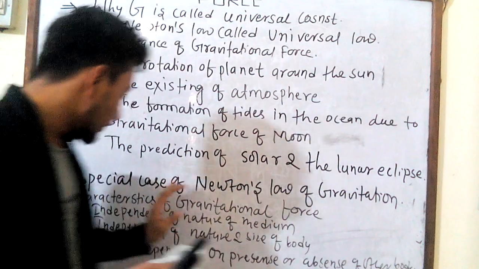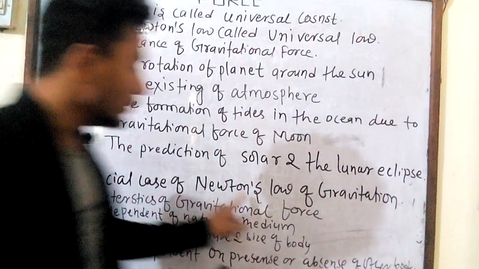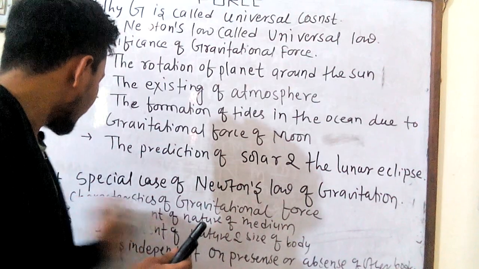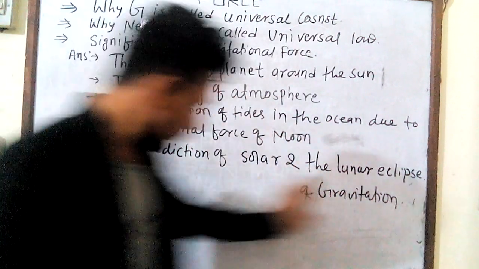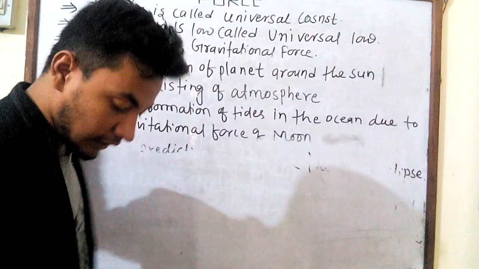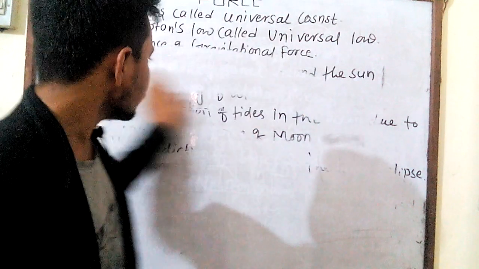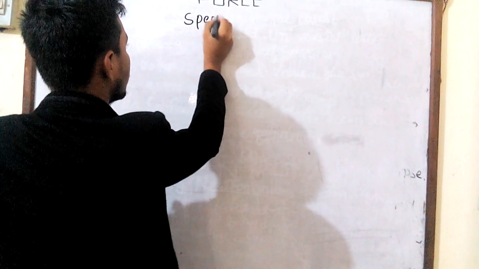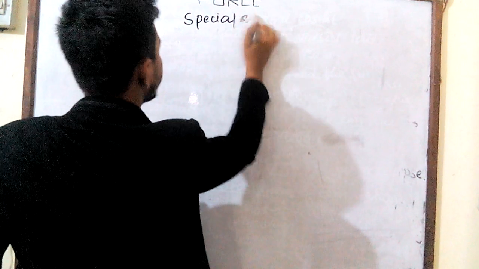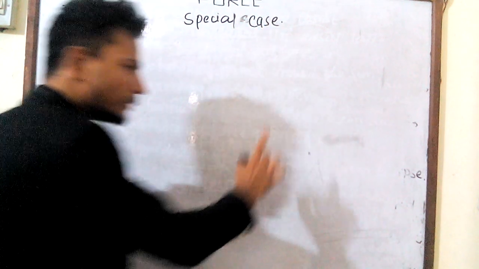So let's see, that is a very good question: the special cases of Newton's law of gravitation. So what are the special cases of Newton's law of gravitation? Let's see one by one. There are two or three cases, that is, special cases for Newton's law of gravitation.